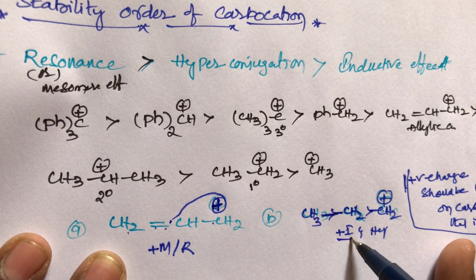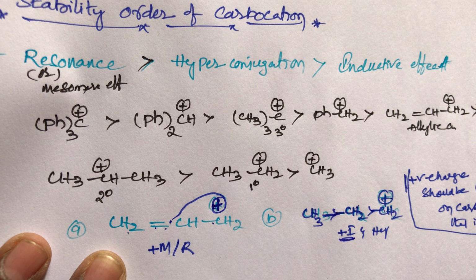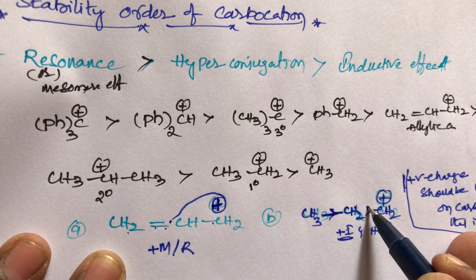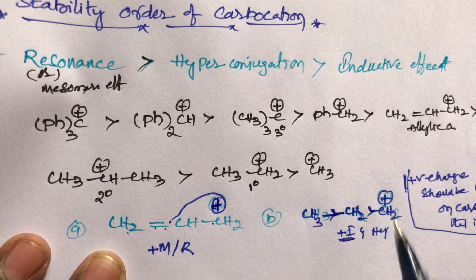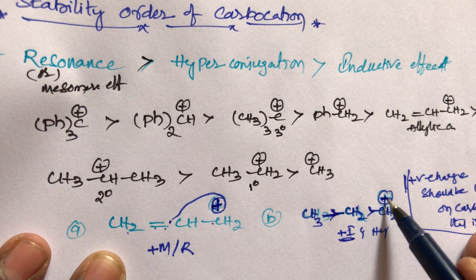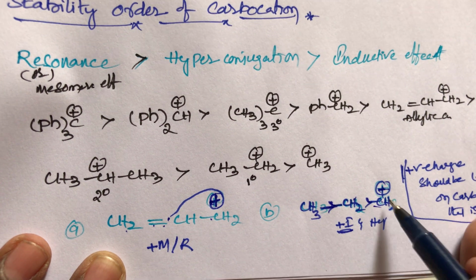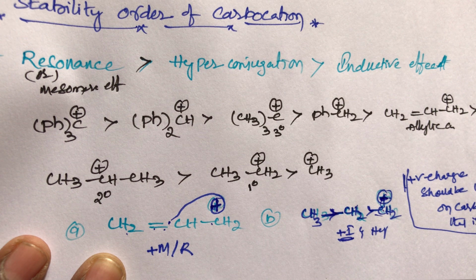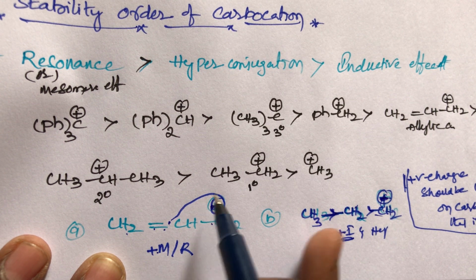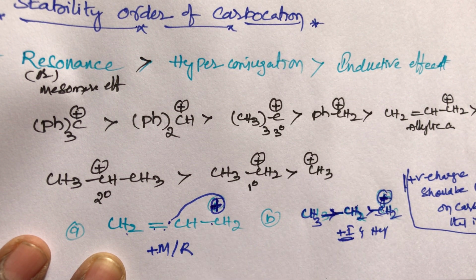This belongs to the plus I group. What is the role of the plus I group, student? This plus I group is always an electron releasing group. So that's why here the positive charge slightly decreases, not disappears. Here the positive charge slightly decreases, but in the A compound this positive charge participates in the resonance due to the conjugation.